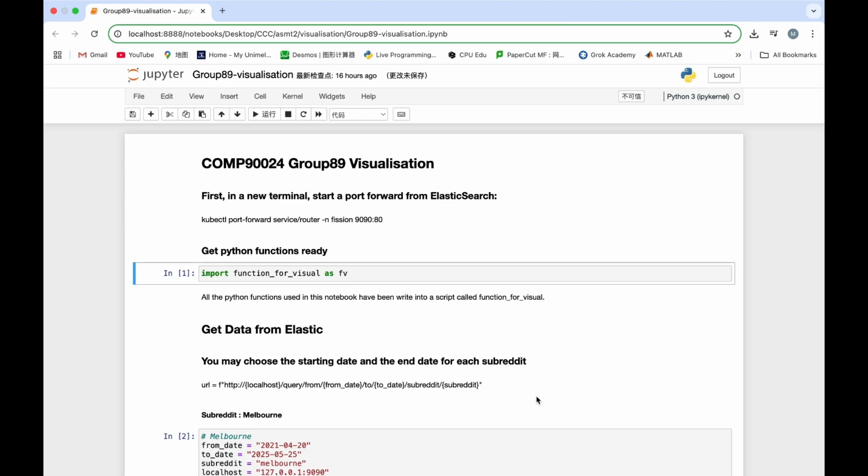Now let me introduce the front-end part of this task. Jupyter Notebook as the front end of this project communicates with backend Elasticsearch through RESTful API to obtain data. First, make sure to establish contact with the backend.